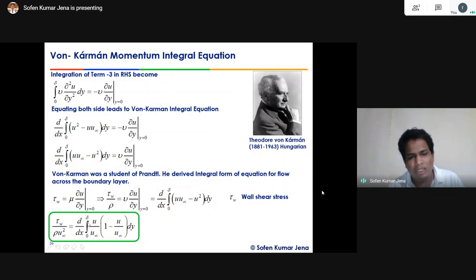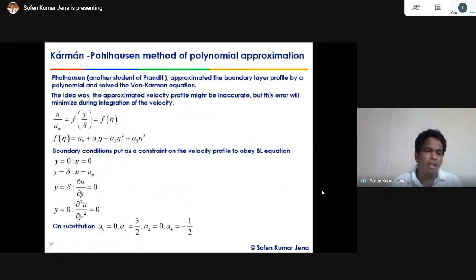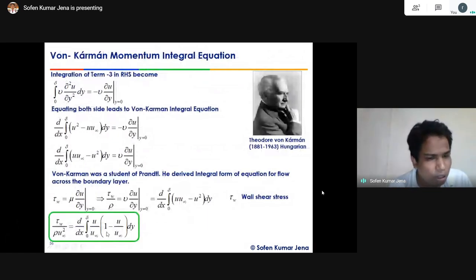Then this becomes del by del x of the integral from 0 to delta of u by u infinity. If you take the common, the non-dimensional form of the wall shear stress equals u by u infinity into the bracket 1 minus u by u infinity, into dy. Okay.